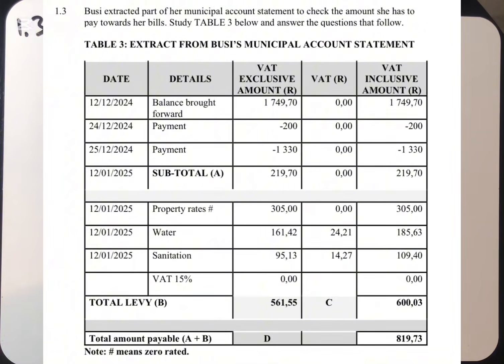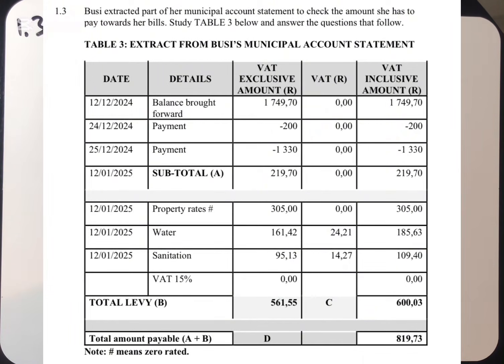If we check here, the first one, on the 12/12/2024, the balance brought forward, was 1,749.70. The VAT amount there is 0, so the VAT inclusive amount is the same as the VAT exclusive amount. Then on the 24th of December 2024, the payment that was made was negative 200. VAT amount was 0. Inclusive amount is negative 200.